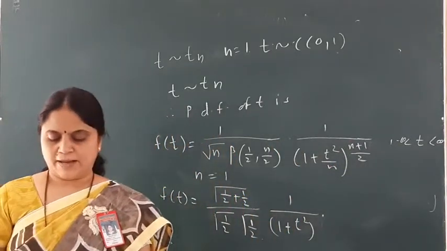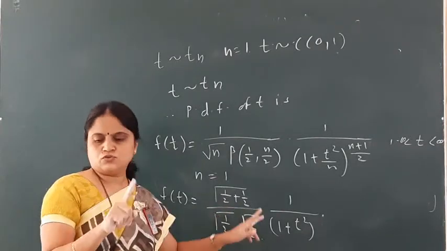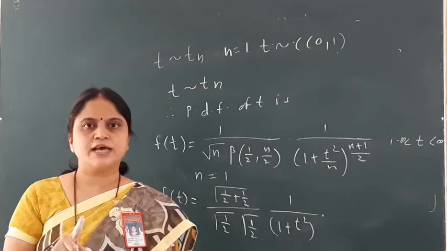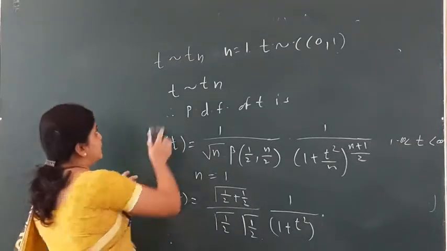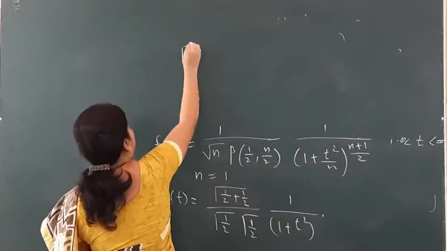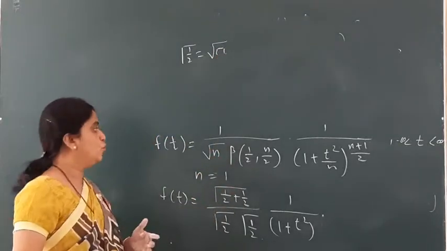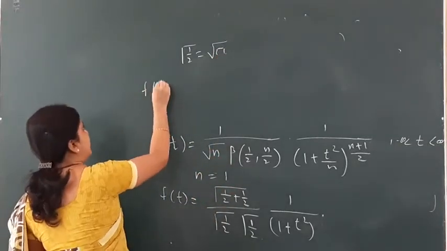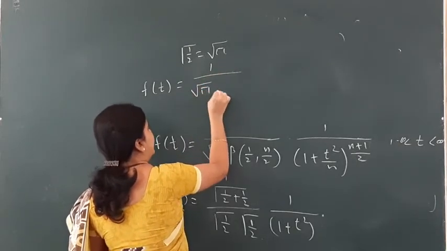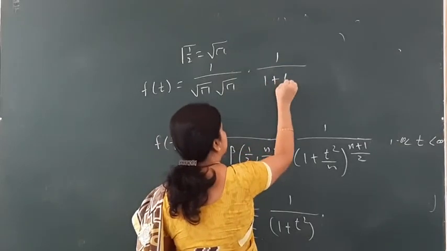Beta half comma half can be solved as gamma half plus half divided by gamma half into gamma half. Half plus half means it is gamma 1, and gamma 1 is 1 only. You know what is gamma half? Gamma half is nothing but root pi, isn't it? So ft is equal to 1 divided by root pi into root pi, and 1 divided by 1 plus t square.